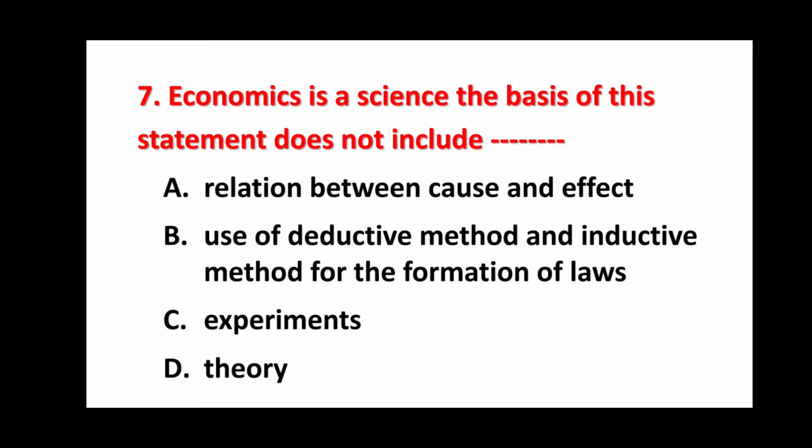Question number 7. Economics is a science. The basis of this statement doesn't include. Options are relation between cause and effect, use of deductive method and inductive method for the formation of laws. C. Experiments. D. Theory. The right option is theory. Economics is a science. The basis of this statement doesn't include theory.